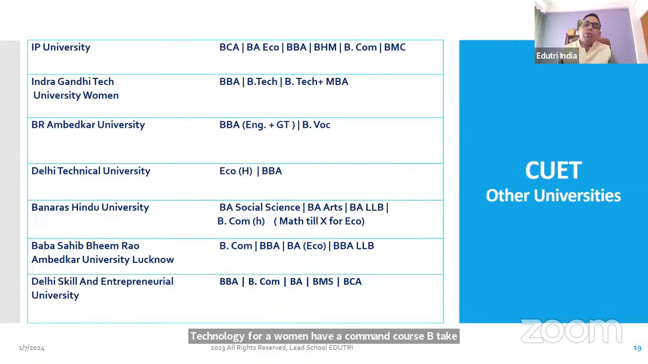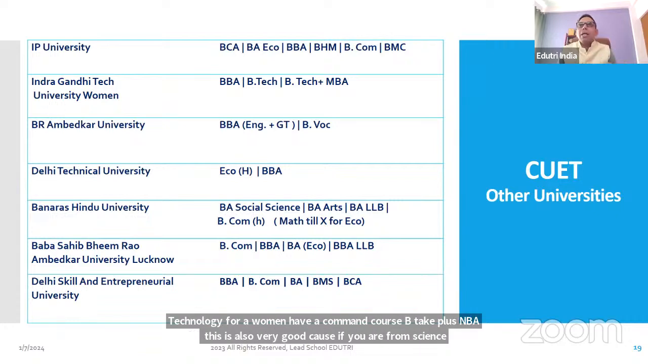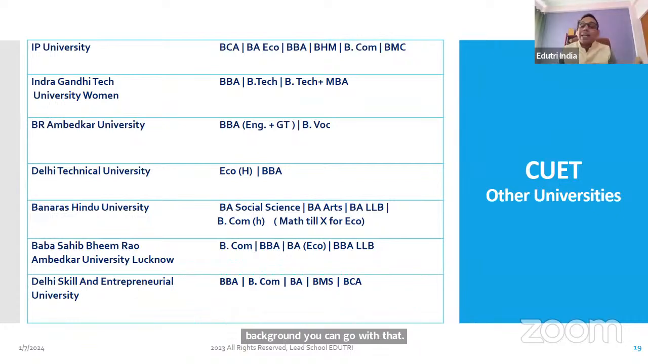Then vocational courses, vocational retail management. Then there is marketing management, different types of vocational courses by BR Ambedkar University. That is also a very good course. And you require English plus general test to appear for the Delhi Technical University, generally known for its science courses, which is BTech courses. But Delhi Technical University, one of the best universities of India, situated in Delhi, is also for Eco Honors and BBA. Very good course.